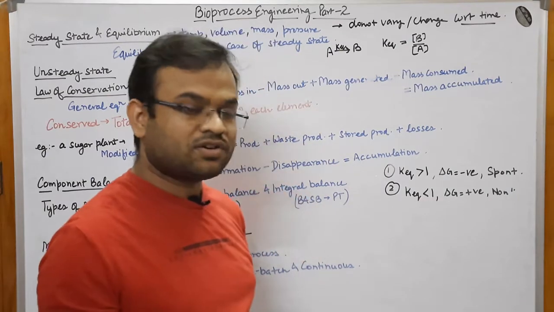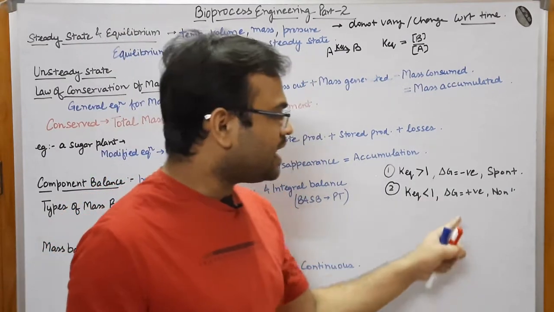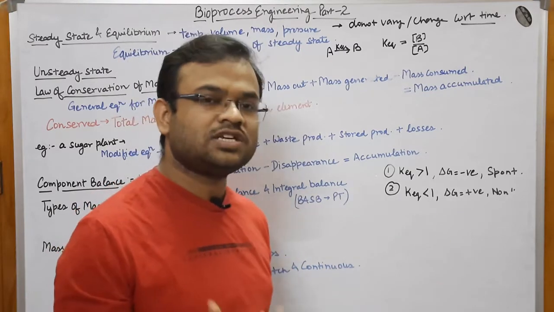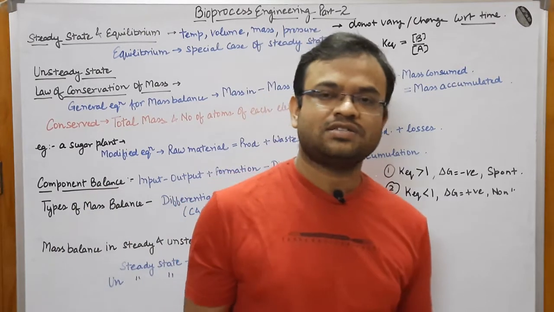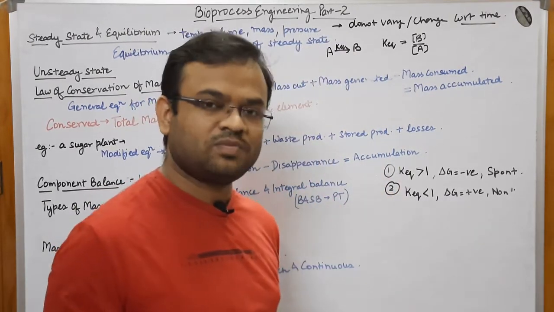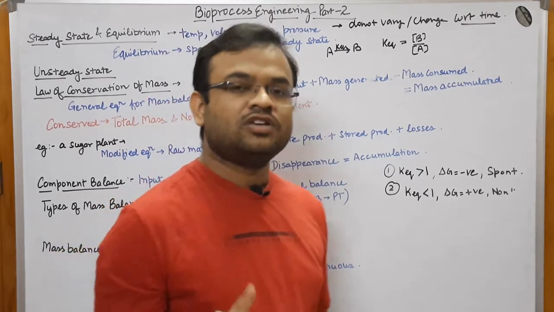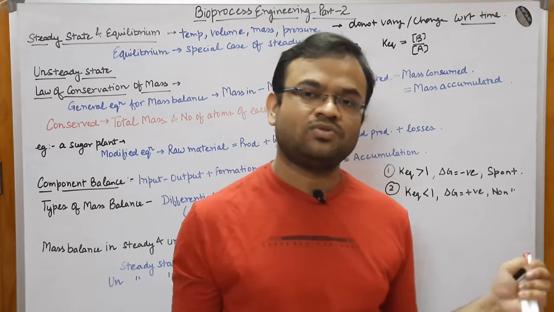In this case delta G would be positive. For those of you who do not know, delta G is the Gibbs free energy. So the reaction would be non-spontaneous, which means you will have to put in some extra energy from outside in order for the reaction to happen.